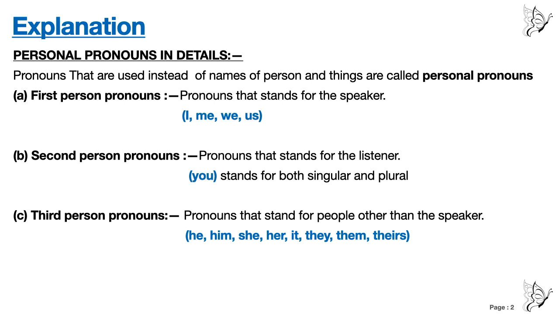When you say we and us, you are pointing towards yourself only. So the first person pronouns stand for the speaker, the one who is speaking. Here if I say I am explaining, I am the one who is speaking, right? So I am the first person pronoun.